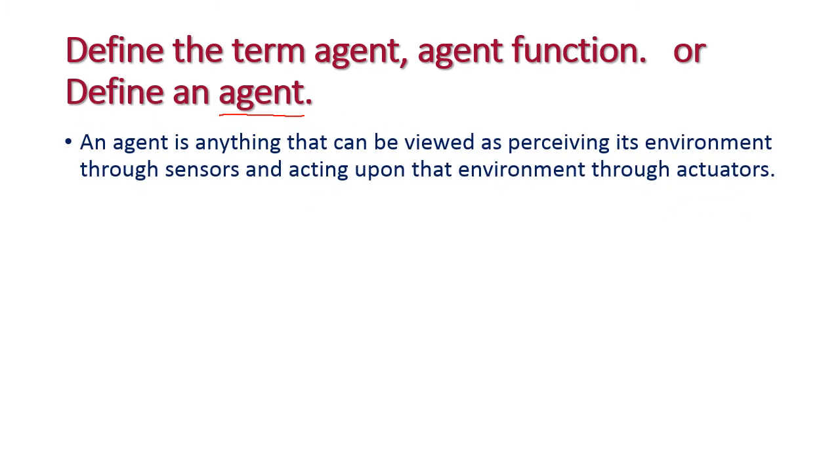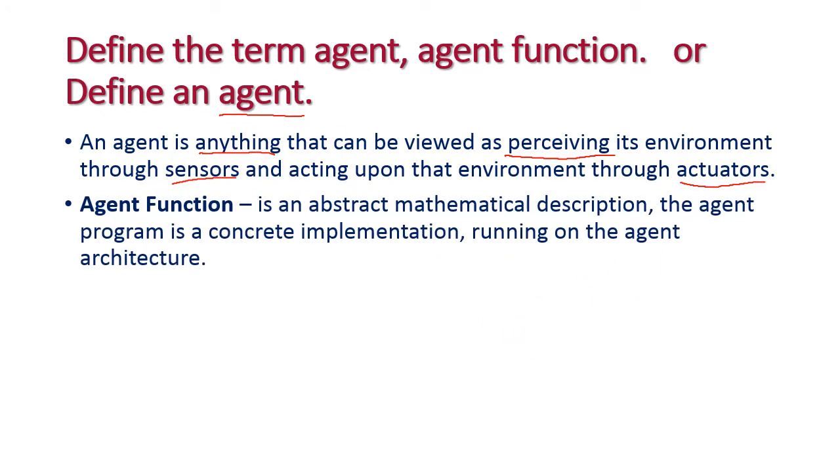Here the agent is anything that can be viewed as perceiving its environment, that is, it observes the environment through sensors, and acting upon the environment through actuators. So, the agent should have two important things: sensors and actuators.